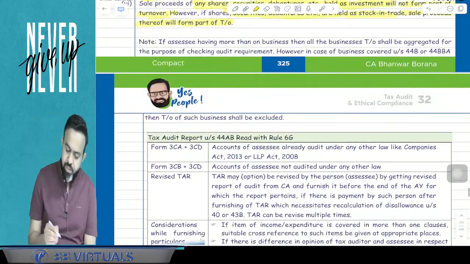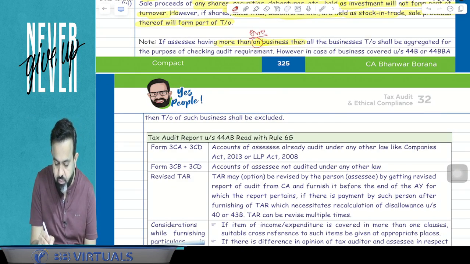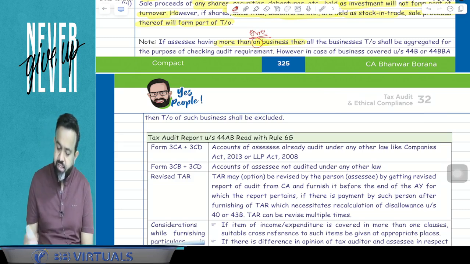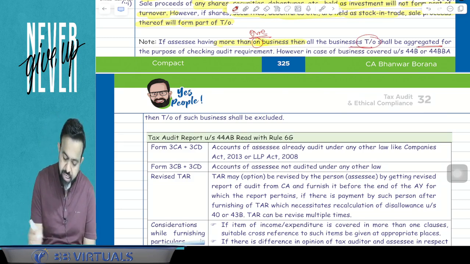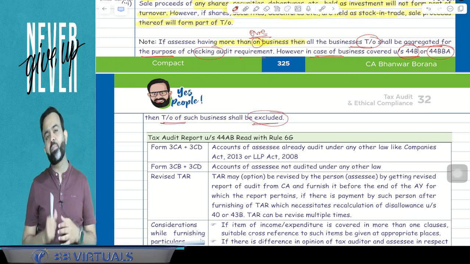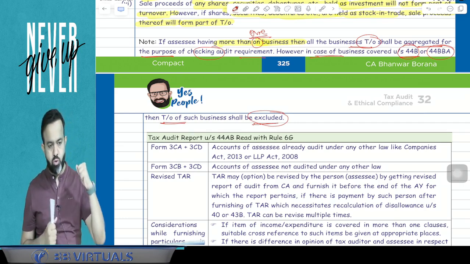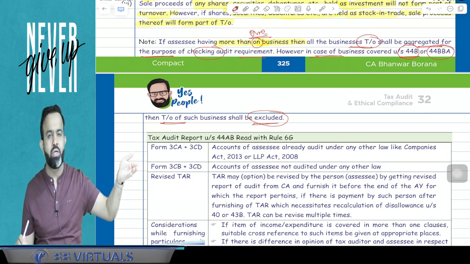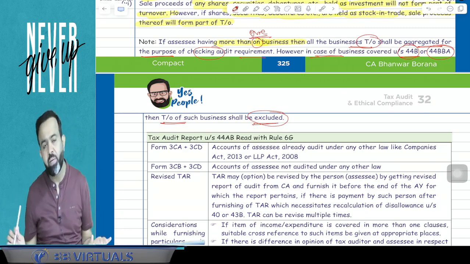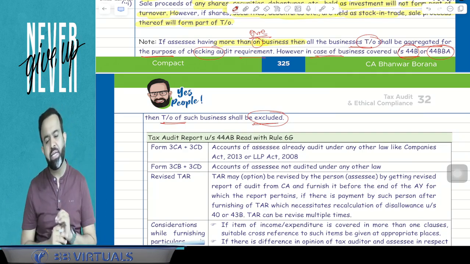Now next part. If the assessee is having more than one business, then all the businesses' turnover shall be aggregated for the purpose of checking audit requirement. However, in case of business covered under section 44B and 44BBA, the turnover of such business shall be excluded. For an example, suppose I am doing three businesses. Means I am selling books also. Suppose I am selling toys also. Suppose I am selling some furniture also. So I am having three businesses. So for audit requirement, because PAN number is one, all the business turnover will be aggregated. Answer is yes.